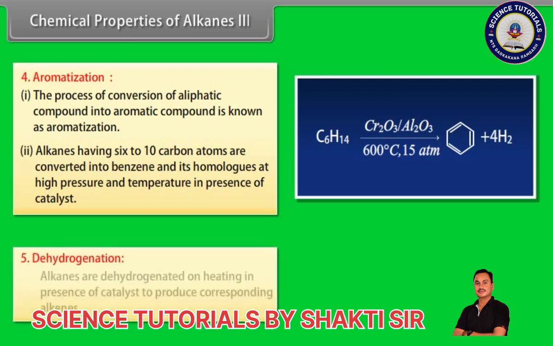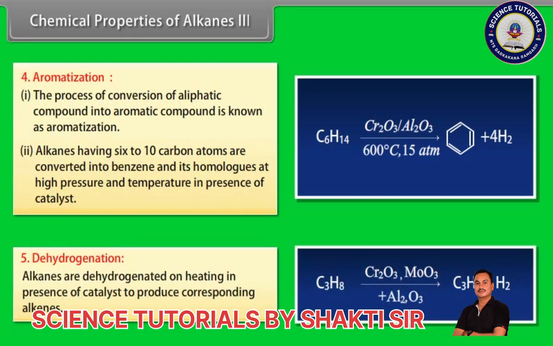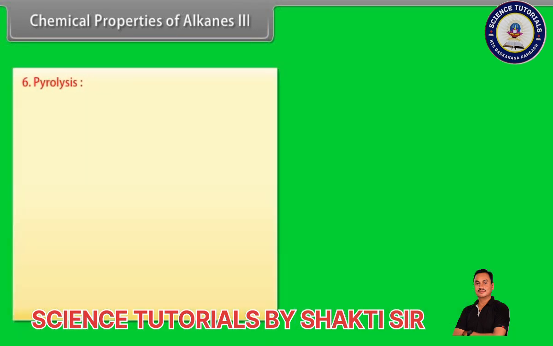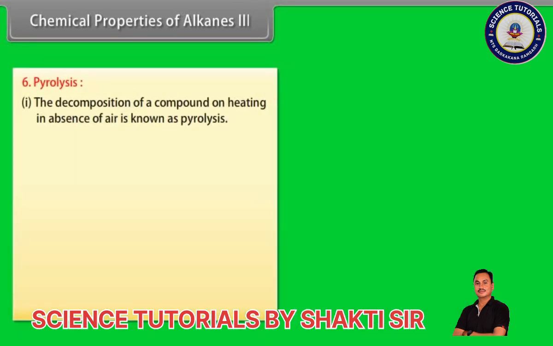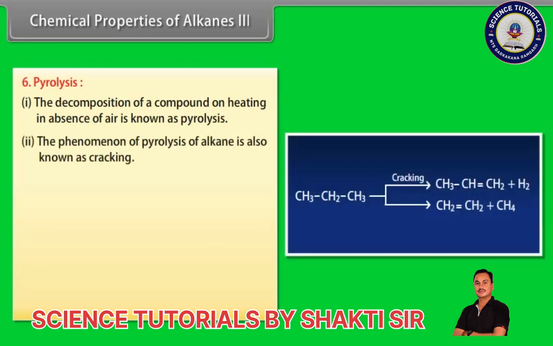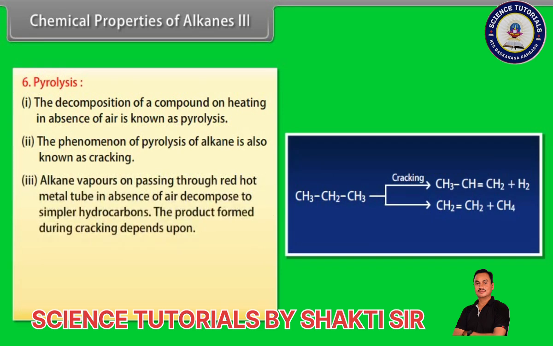Dehydrogenation. Alkanes are dehydrogenated on heating in the presence of a catalyst to produce corresponding alkenes. Pyrolysis. Number 1. The decomposition of a compound on heating in the absence of air is known as pyrolysis. Number 2. The pyrolysis of alkanes is also known as cracking. Number 3. Alkane vapors, on passing through a red-hot metal tube in the absence of air, decompose to simpler hydrocarbons.